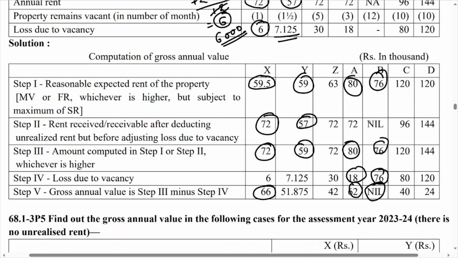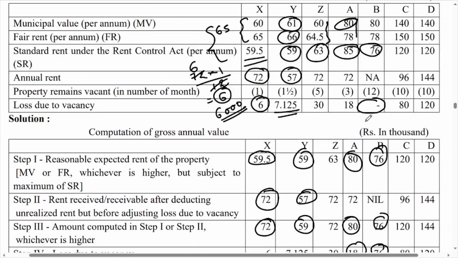तो यहाँ पे आपका स्टेप नंबर 3 का आंसर तो आ गया, but loss due to vacancy यहाँ पे 12 months का दिया था, but amount नहीं दिया, तो that means you have to find out the amount. And how to find out? So now rent is not given, so whatever is your answer for the step number 3 will become your loss due to vacancy, because actual rent is not given, so it is not possible to find out loss due to vacancy, and this situation is very important, you have to keep in mind.